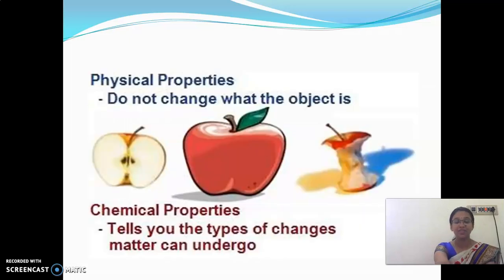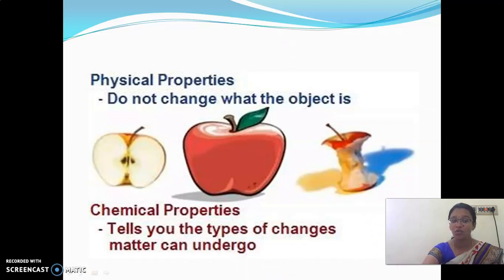By seeing this, you are able to understand clearly what is meant by physical change and chemical change. Look at here. I am going to cut an apple now. What am I going to call it? Apple. Again I am going to cut it, and I am going to call it only apple. I am going to eat one and keep the remaining one. See here, half is eaten. More than half is eaten here.